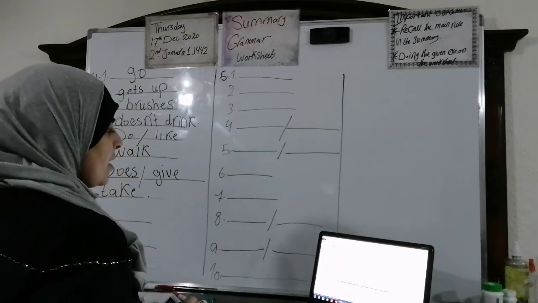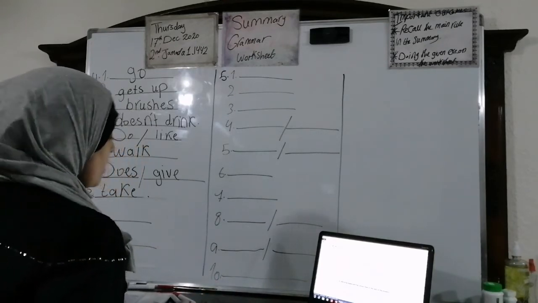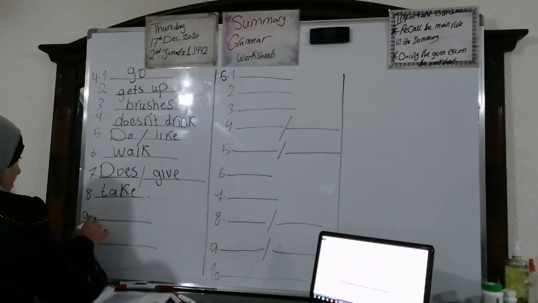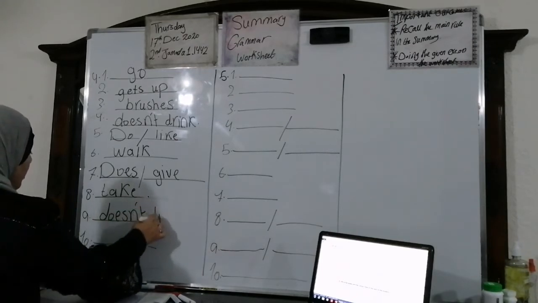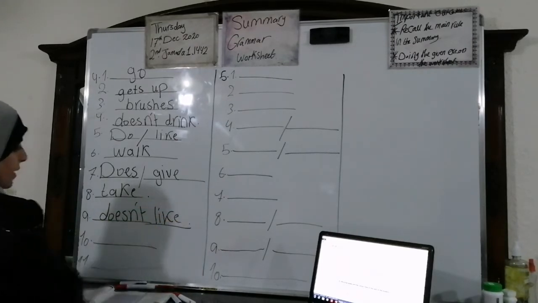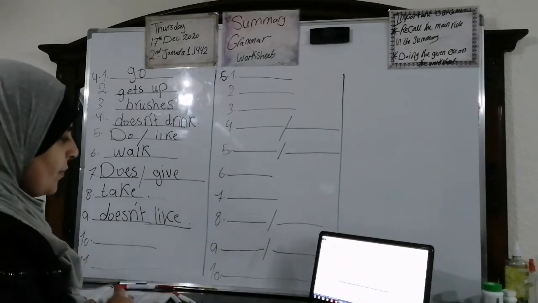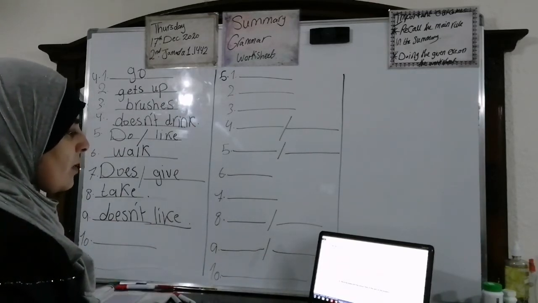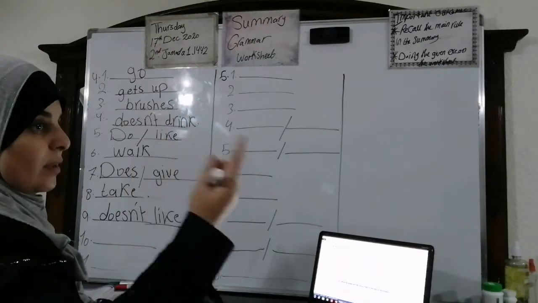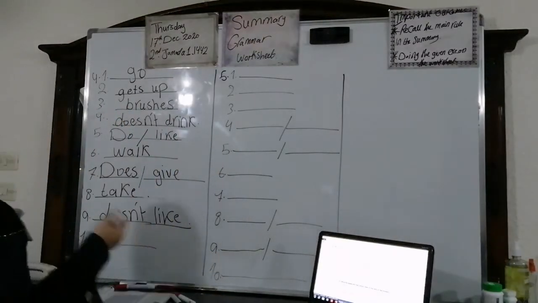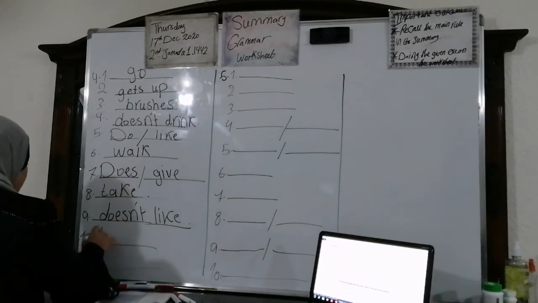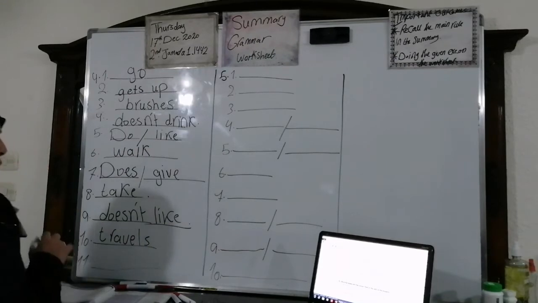Faisal does not like eating Spanish. Not like, we say. Faisal, yes, excellent. Does not like. Faisal does not like eating Spanish. Okay? Number 10. He travels to China once a year. He does this every year. So we are going to say he, yes, excellent. We are going to add the S. He travels to China once a year.